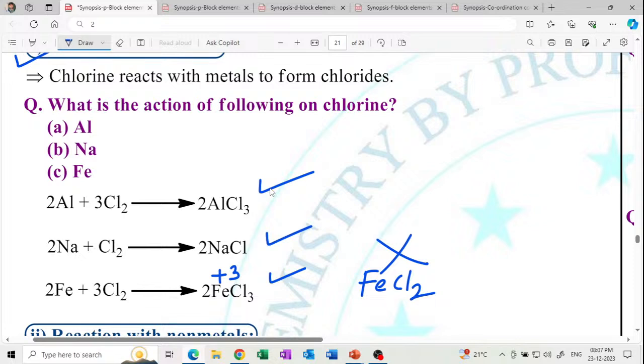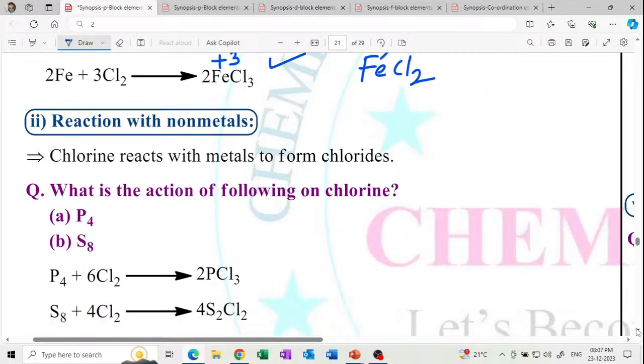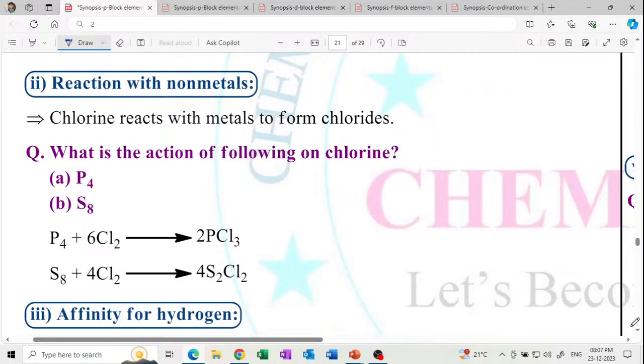If you write only the reaction, you will get the 1 mark. Marks will be given only for the reaction, pay attention. No need to write its name. Chlorine reacts with metals to form chlorides, and then what is the action of the following on chlorine? This is a 1 mark question.